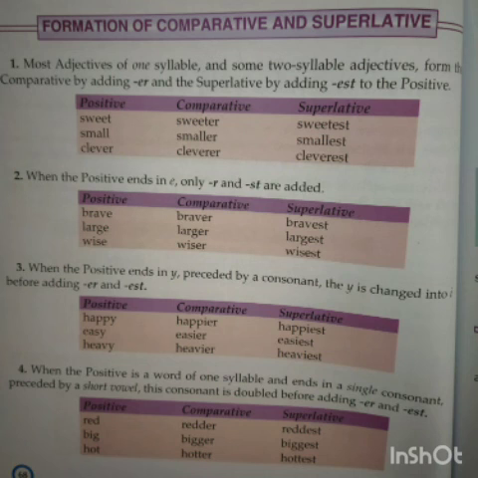When there are adjectives of more than two syllables, we add more and most to make the comparative degree and superlative degree as well. Irregular adjectives do not follow these rules.